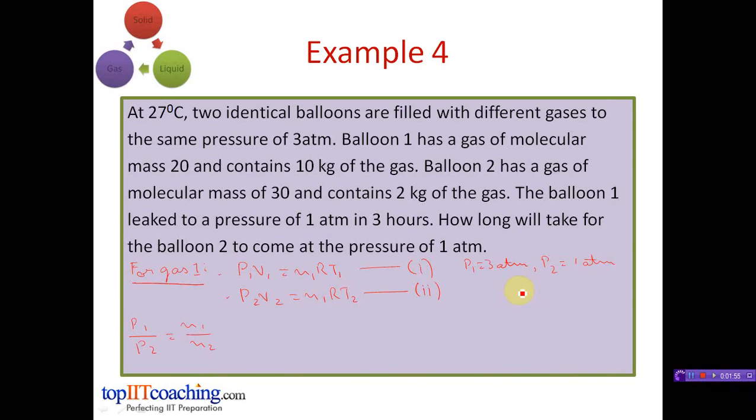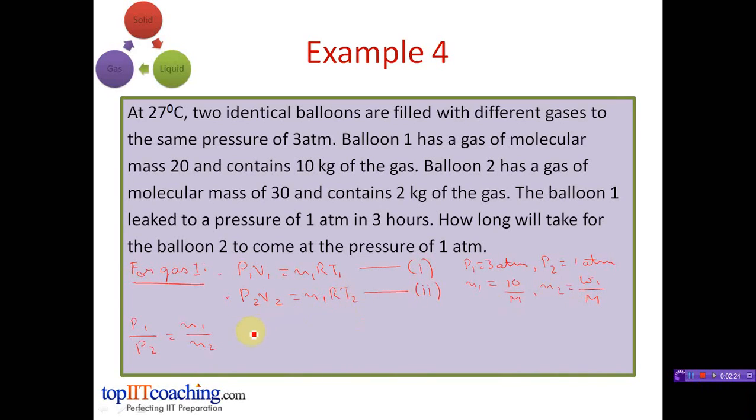Putting these values in, n1 is equal to 10 by M, if we consider M as the molar mass of gas 1, and n2 will be equal to W1 divided by M, where W1 we assume will be the final mass, that is W kgs, and M is again the molar mass of the gas.